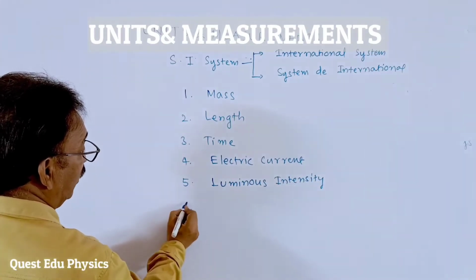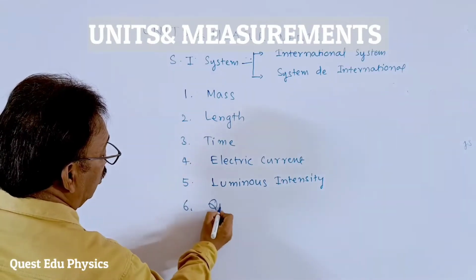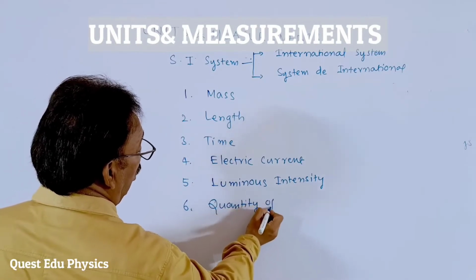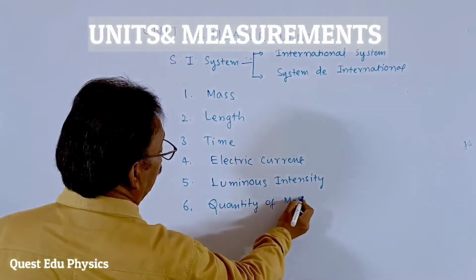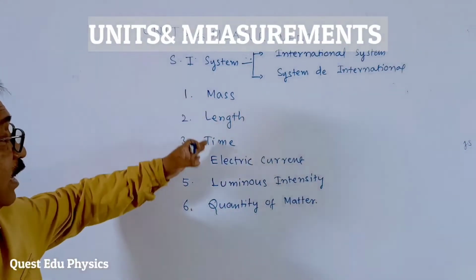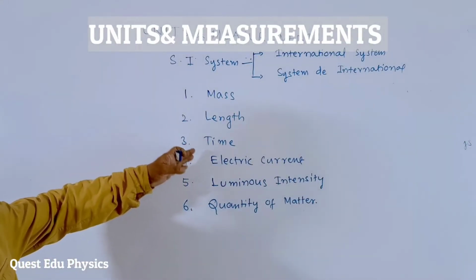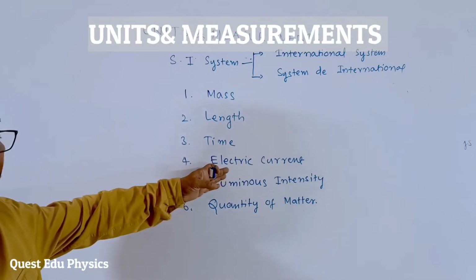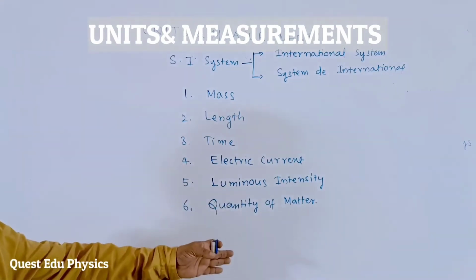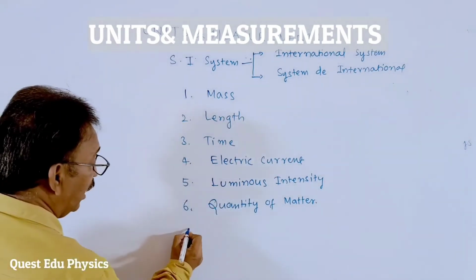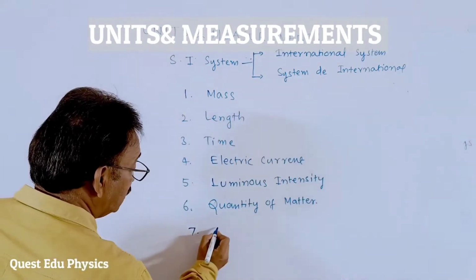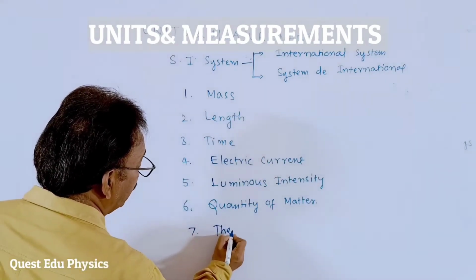And the sixth one is quantity of matter, one more physical quantity. See this? Mass, length, time. Generally we have these three, and additional to that, electric current, luminous intensity, and quantity of matter were added. And finally, one more physical quantity is added, known as thermodynamic temperature.